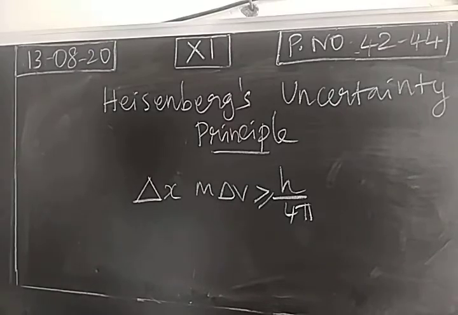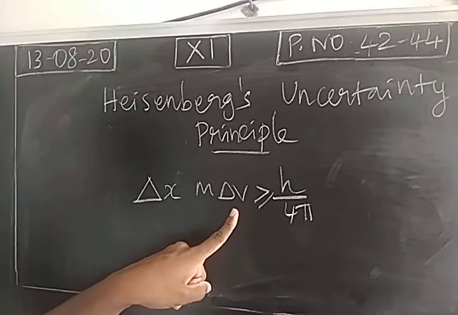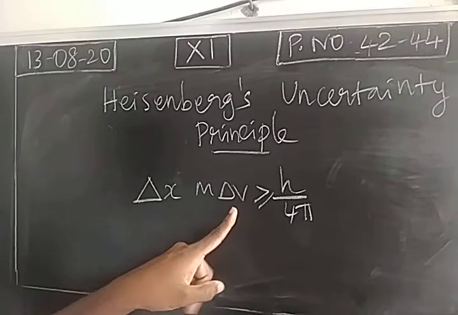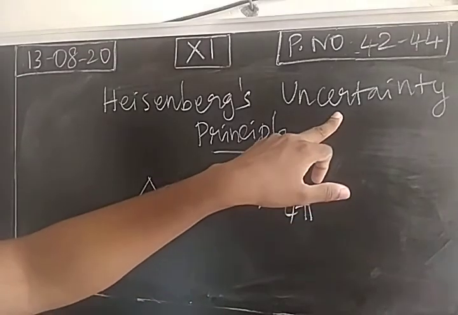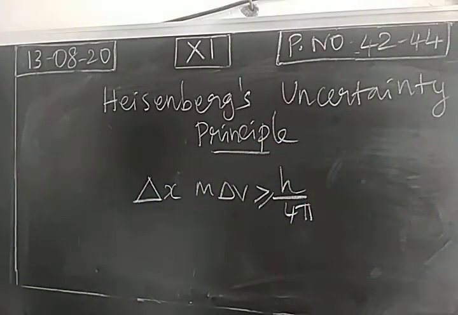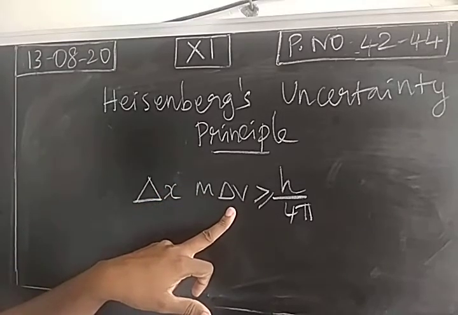For example, an electron is revolving around the nucleus in the first orbit. If you try to find the position of the electron and the velocity of the electron simultaneously, you cannot get the value 100% accurate, because the position and the velocity are uncertain in nature. So it is impossible to determine the position and velocity or momentum of a micro level particle simultaneously with accuracy.